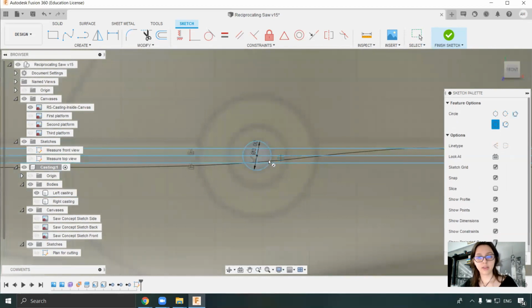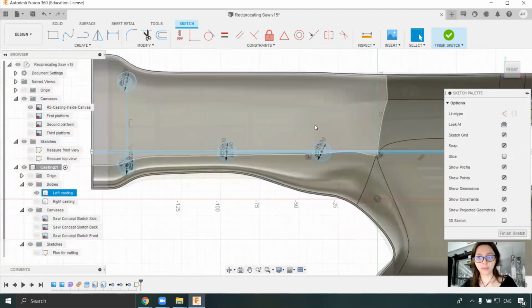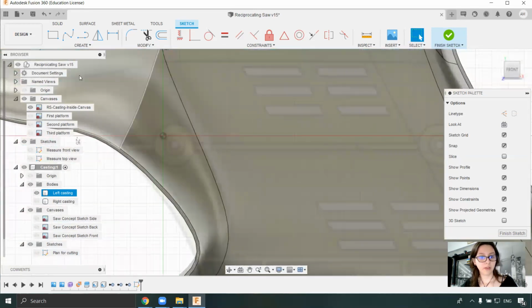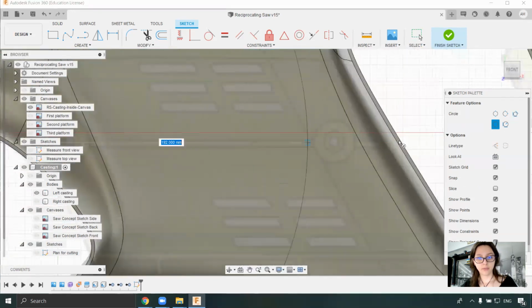Thickness 3, 6, 12. Okay, most of them are done. Let's continue with the other ones. So I will create again a line for the top of the platform.